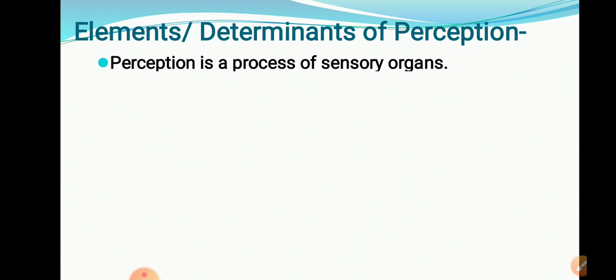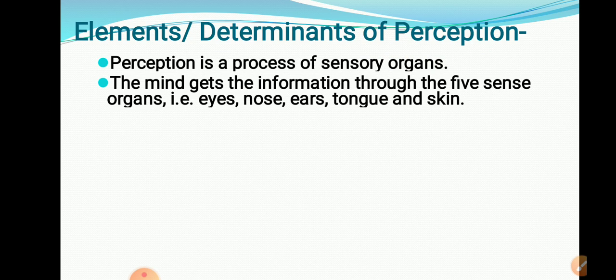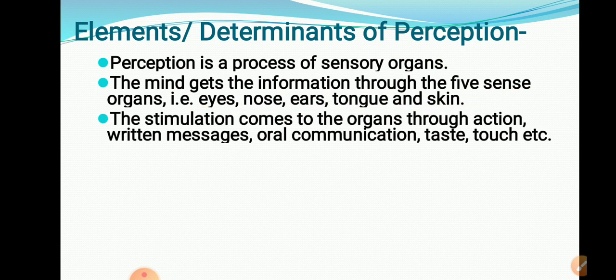Basically, sensory organs are the gateway of our mind. Through our sensory organs, we are getting the data, the information which is present in the environment. So perception is a process of sensory organs. It is dependent upon our sensory organs. The mind gets information through the sensory organs, that is eyes, nose, ear, tongue, skin.